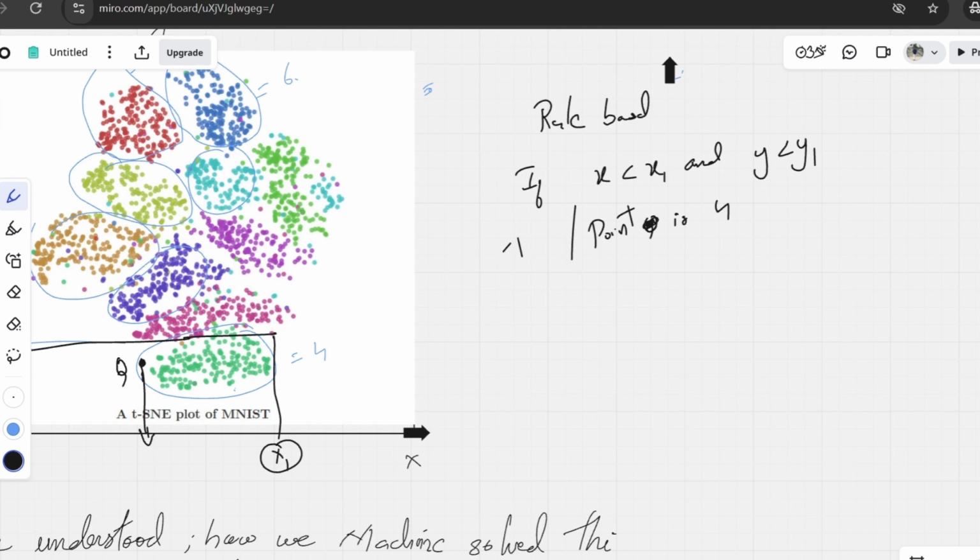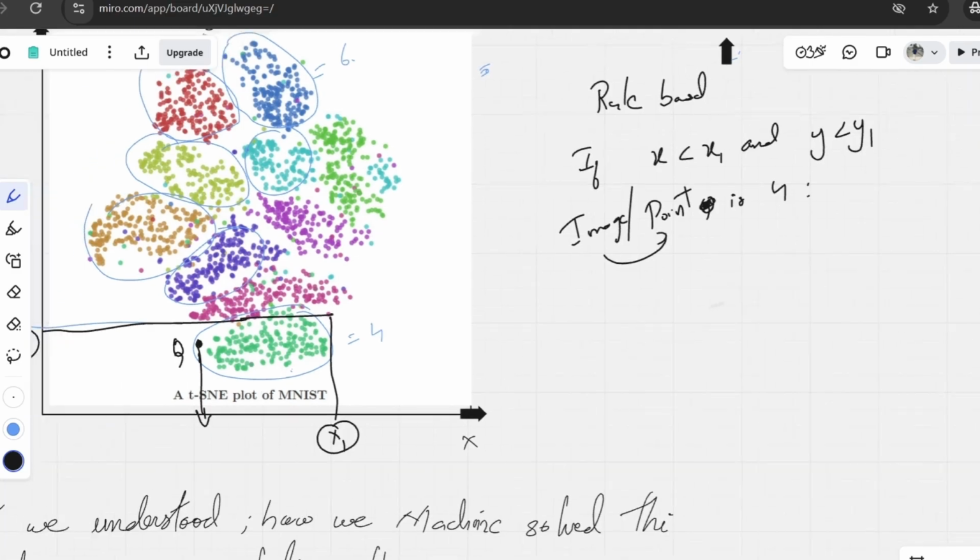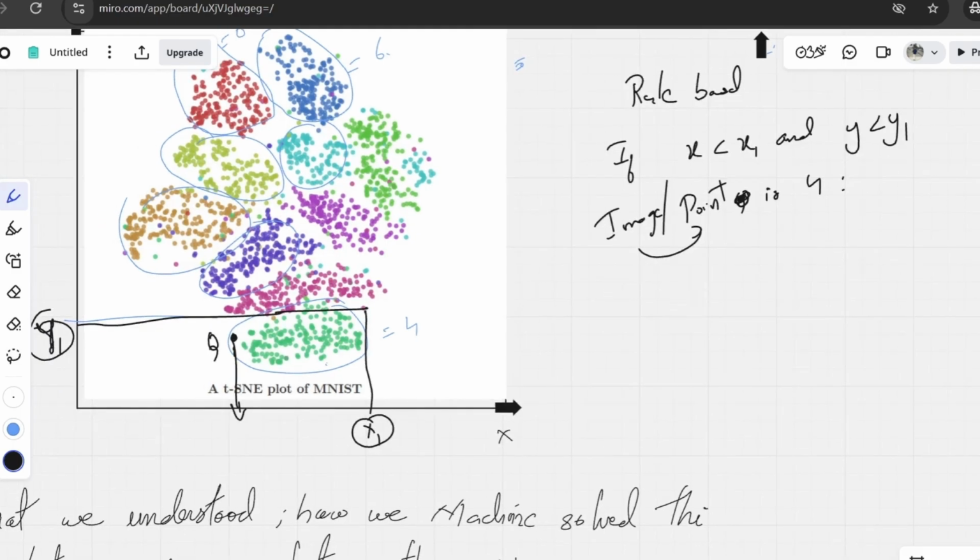Or the image is 4, because images were converted to points, right? We can interchangeably say image and point. So this is one criterion. Now if the q lies between these points, then it will be tagged or labeled as 4.